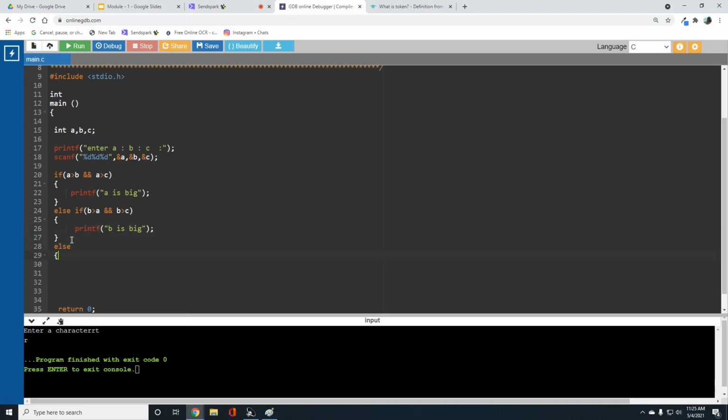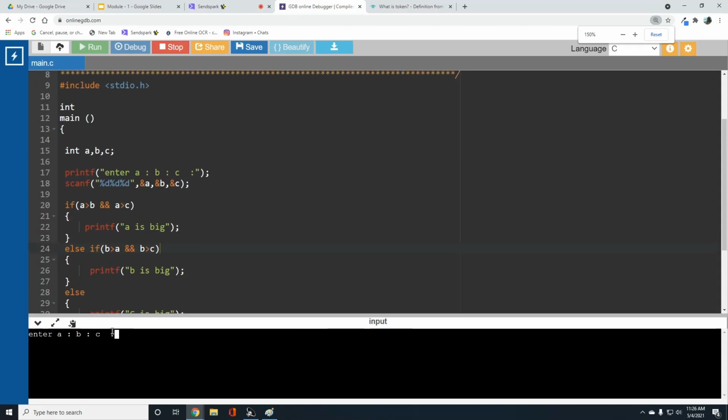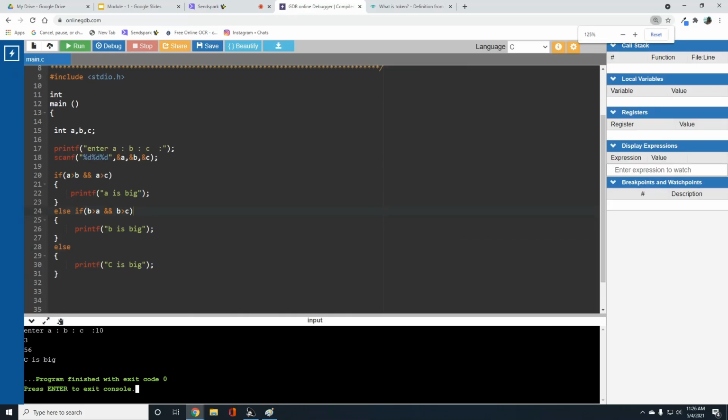Else, we have only one statement, that is, if both the conditions are false, then c is big, right? So here I used a logical AND operator. So here I am entering a value, b value, and c value. C is big. So I'm able to execute the program using this logical AND.